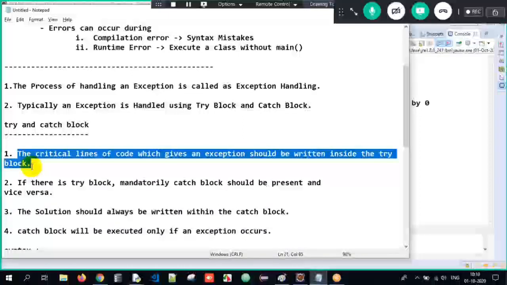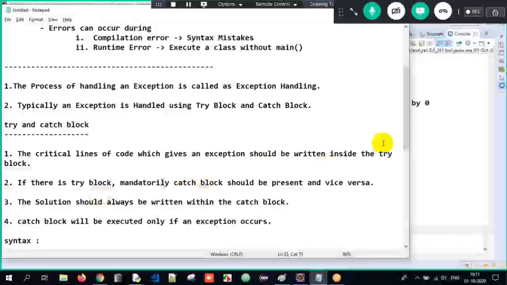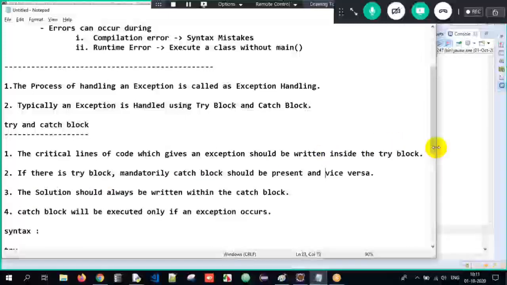And if there is a try block, mandatorily, whether you like it or not, you should have a catch block. Whatever solution there is, you have to write it within the catch block. And when will the catch block get executed? Only if an exception occurs, not all the time. Only if you get an exception, the catch block will get executed.